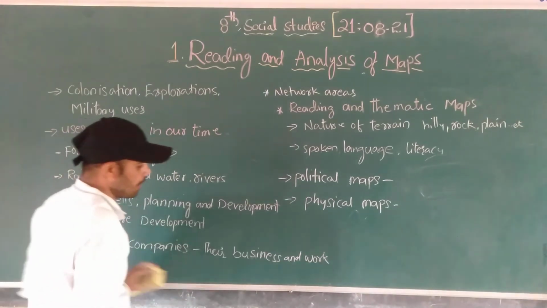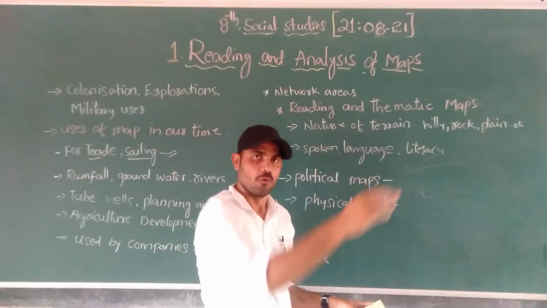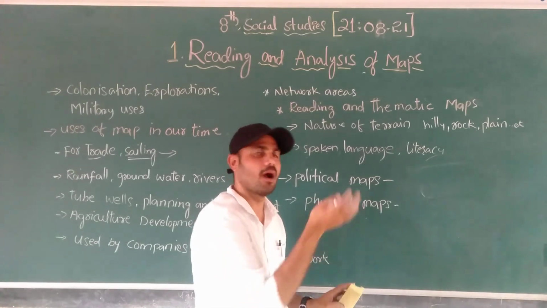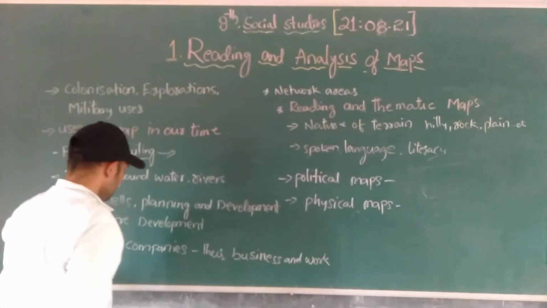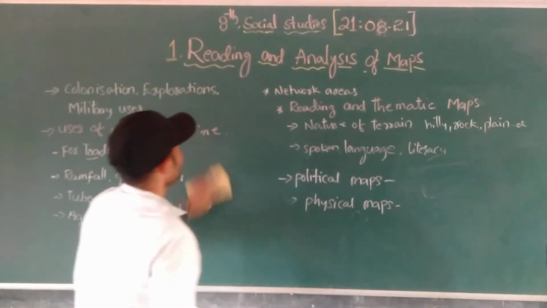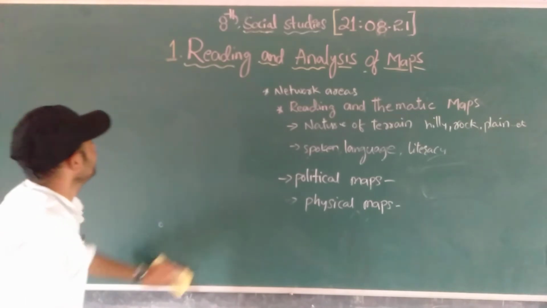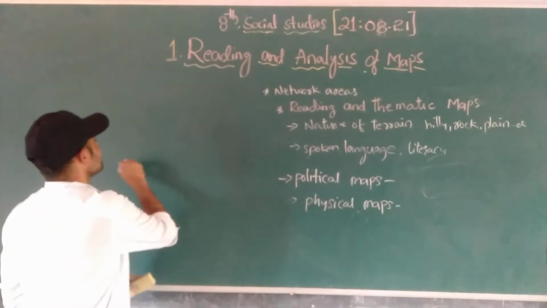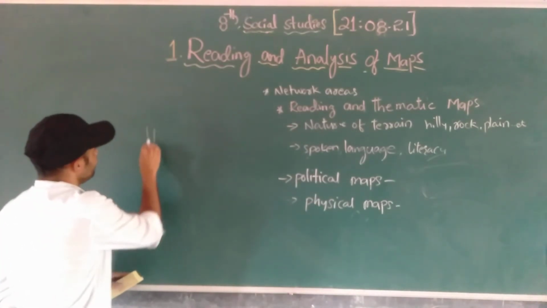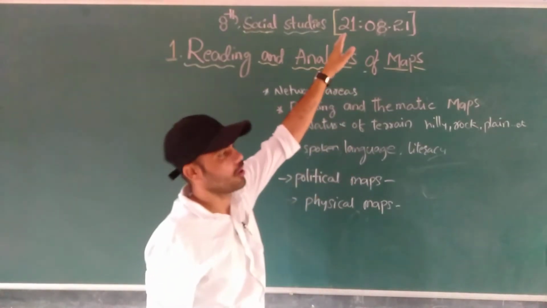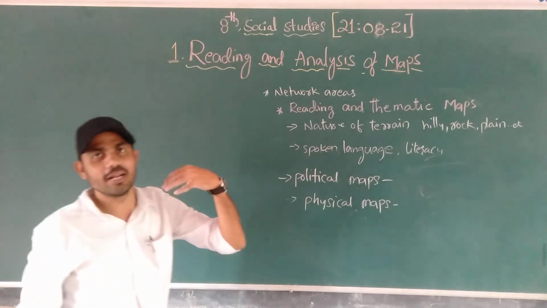So using the map, the company can decide where to establish their company, all those things, right? And the network. See, in the network also, in a hill station, which kind of network has to be established? When you go from one place to another in a hill station, you can't receive the network properly.